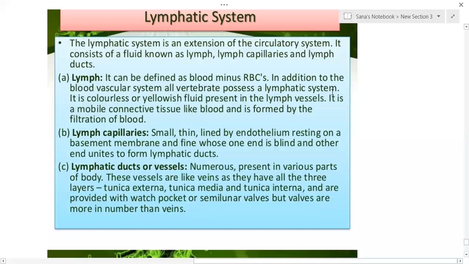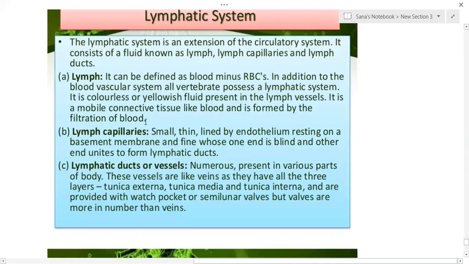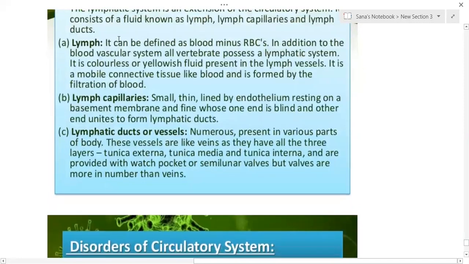It is a fluid connective tissue, a colorless or yellowish fluid present in the lymph vessels. It is a mobile connective tissue like blood and is formed by the filtration of the blood. So blood and lymph are closely associated.